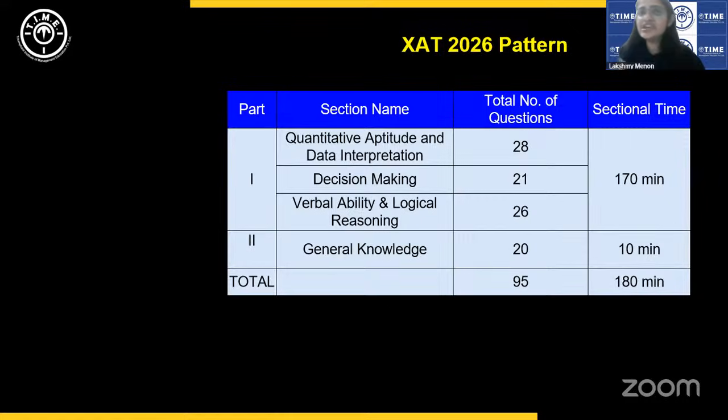And also GK is a section with no negative marking. Another important feature of XAT is that they do not have time limits for sections, no sectional time limits. So you have the liberty and responsibility to manage your time and navigate back and forth in that first block. So everything remains the same.